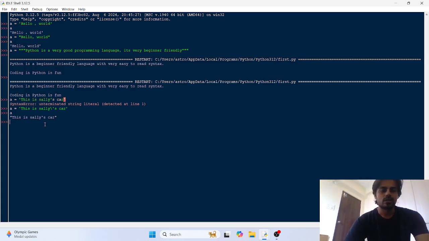The other way to print it without using the escaping character is using the double quotation marks. So here the usage of the double quotation mark is clear. You don't have to escape this character here because you are using the double quotation mark, and Python would find the double quotes, then the textual data, and encounter this single quotation mark.